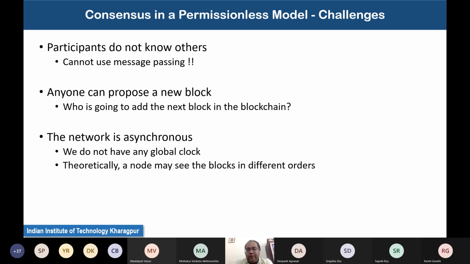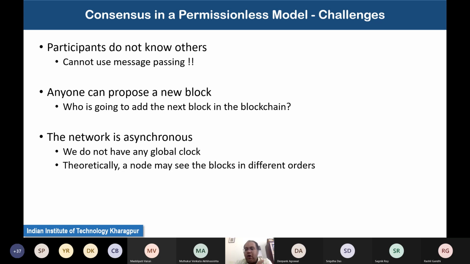So the type of network protocol that we typically use in such an architecture, we call gossiping. The idea of gossiping is that you send a message to your neighbors, the neighbors whom you know, and those neighbors will further gossip your message to their neighbors, and that way the information will propagate across the network.